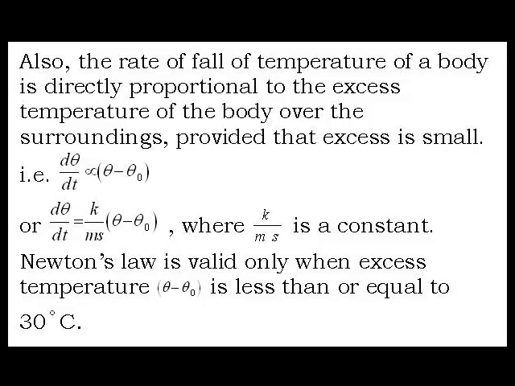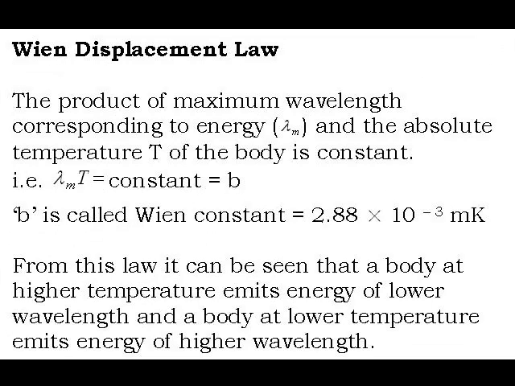Newton's law is valid for excess temperature (θ − θ₀) equal to or less than 30 degrees Celsius. If the temperature of the body is more than 30 degrees Celsius over the surroundings, then Newton's law cannot be used, and in that case Stefan's law of radiation should be used. Now, the last two very important points for CET in this chapter are Wien's displacement law and solar constant.